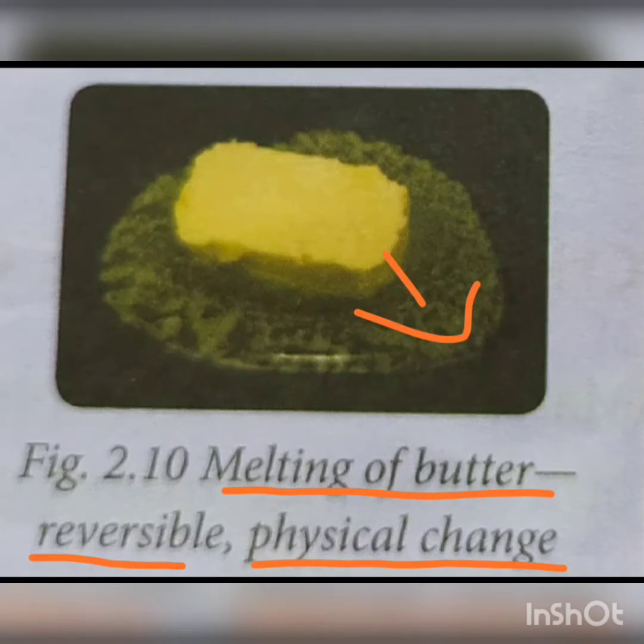This shows that a new substance is not formed here. We will allow the butter to cool. After some time, the butter solidifies and regains its original state. From this activity, we can conclude that when the butter is melted, no new substance is formed. It only changes its state and becomes liquid. It regains its original state on cooling. So that is why this change is reversible as well as physical.